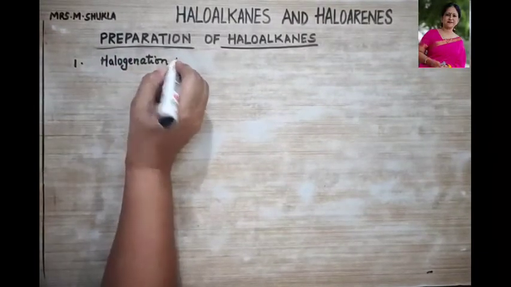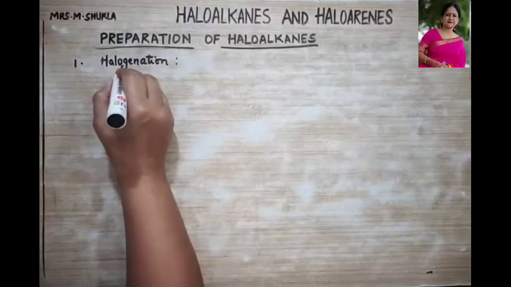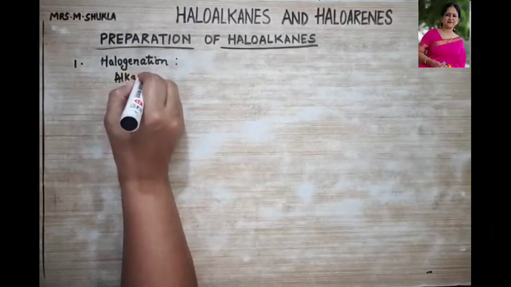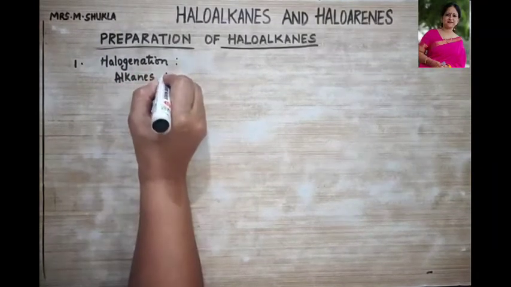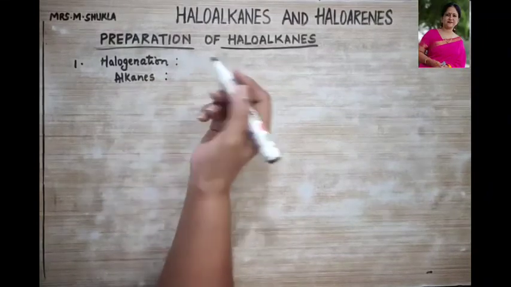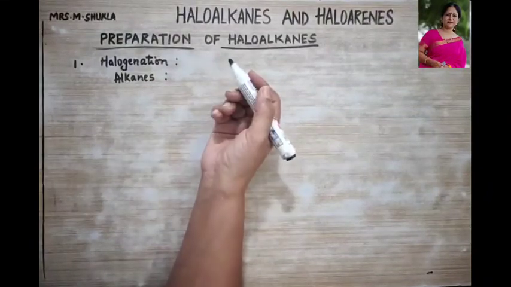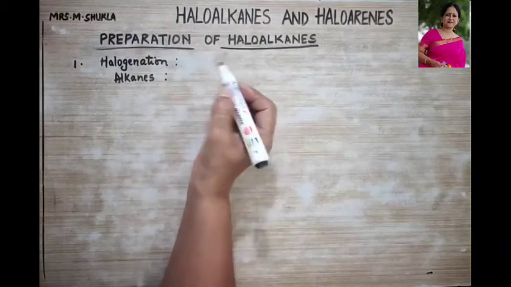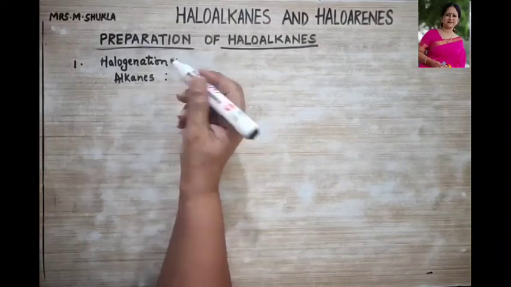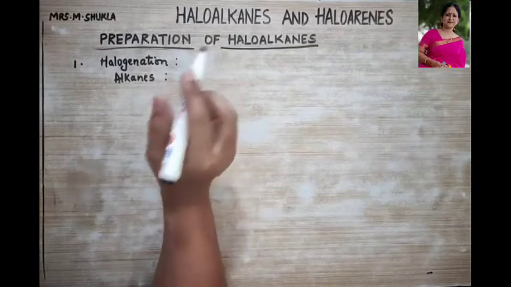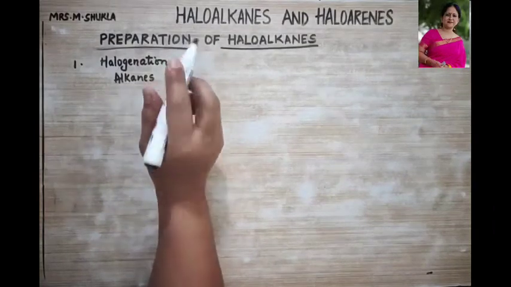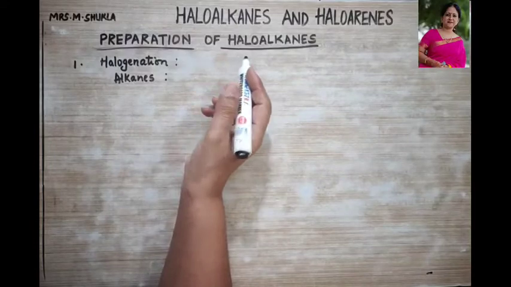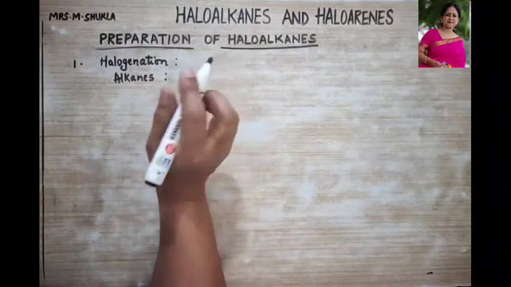Halogenation is applied on alkanes. You know that it is applied on alkanes and alkenes, right? So chloroalkane and bromoalkane can be prepared by the reaction of chlorine and bromine with the alkanes in the presence of sunlight, right? And this shows a free radical substitution mechanism and even homolytic fission.